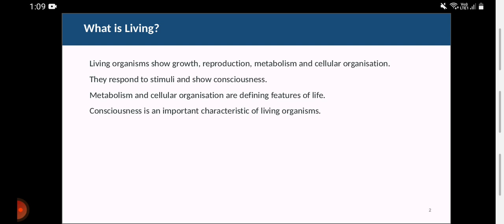So what is living? Living organisms show 5 properties. First, growth, second, reproduction, third, metabolism, and then cellular organization. They respond to stimuli and show consciousness.